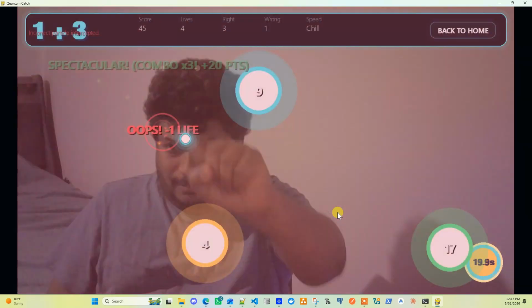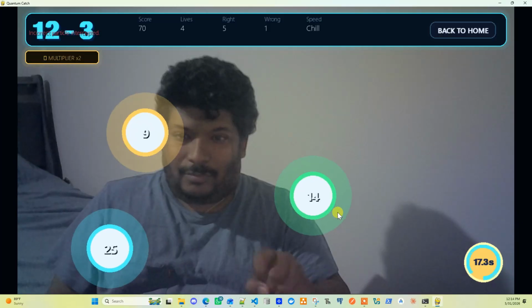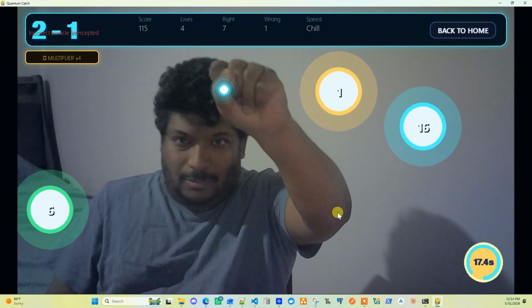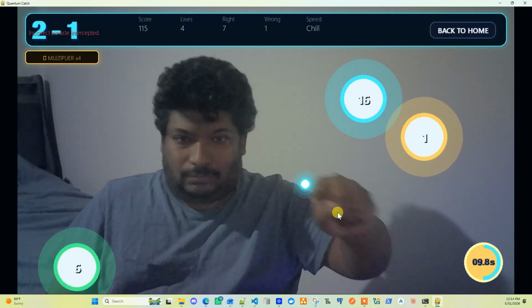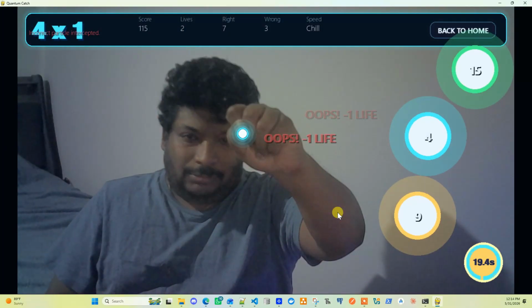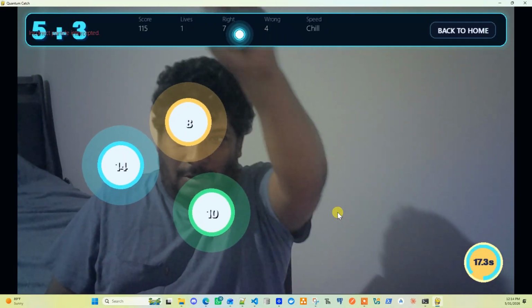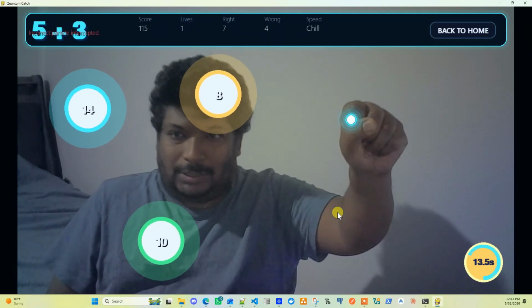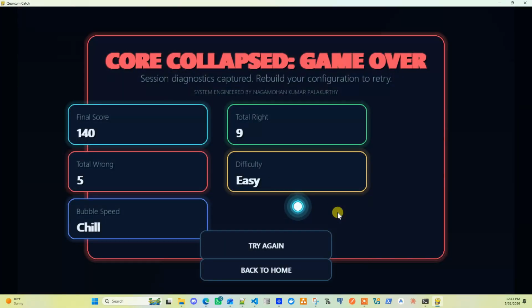Right now for this demo, I'm sitting right before the computer. But how you actually play this game is by launching it and standing about 4 to 5 feet back from your web camera. This gives kids or anyone who is playing the game an ample amount of space for physical movement, letting them use both hands to pop the correct answer bubble floating in the midair.